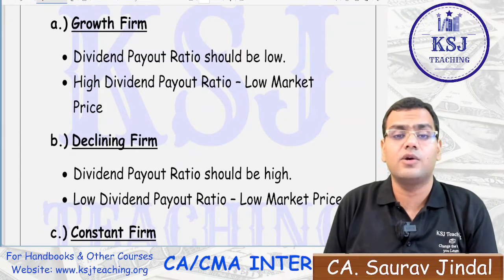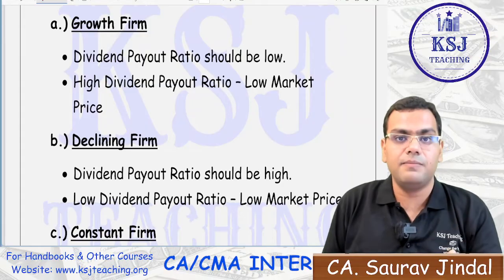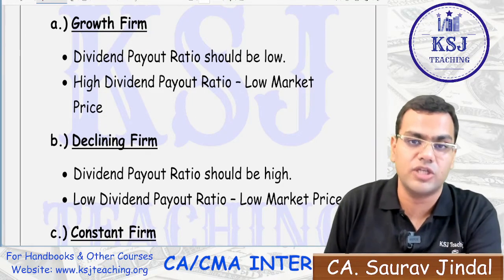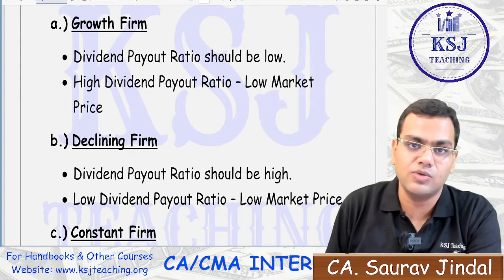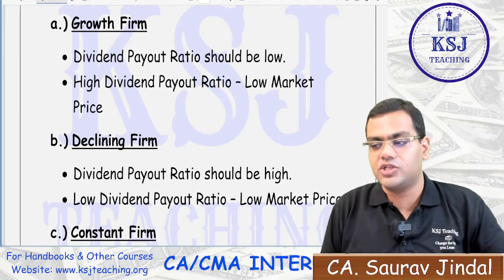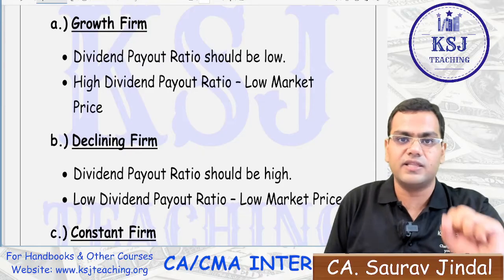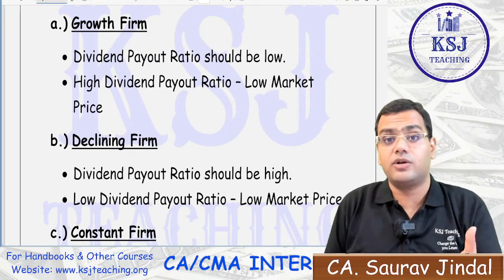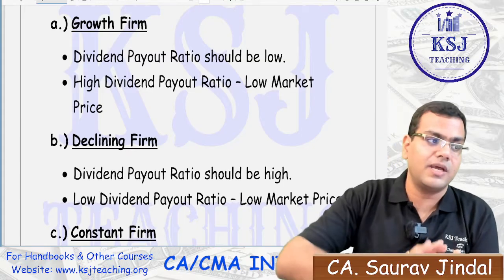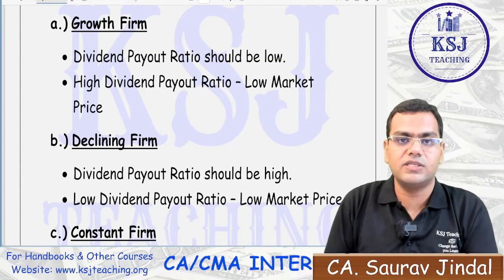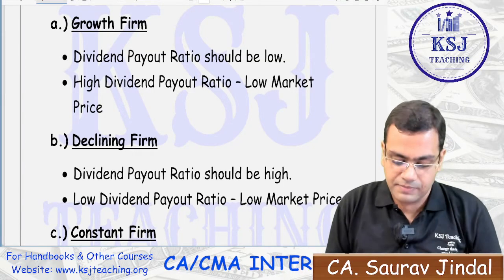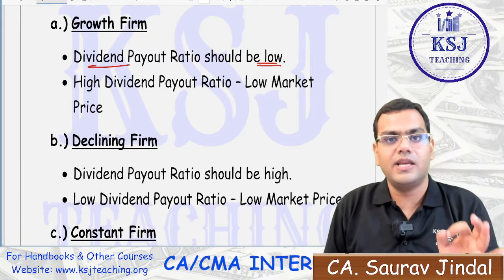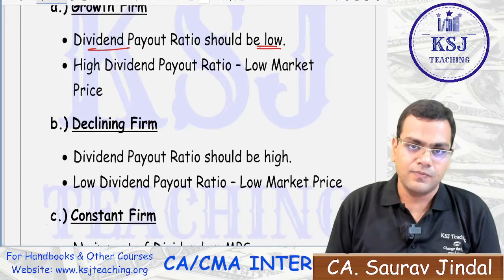Now, if it is a growth firm, means the firm which has growth opportunities in the coming future, then what should that firm do, sir? Whether that firm should distribute more dividends or whether it should retain some money from the earnings and use that money for the growth opportunities. Obviously, sir, the dividend payout ratio should be low. That means more money should be retained in the business, right?